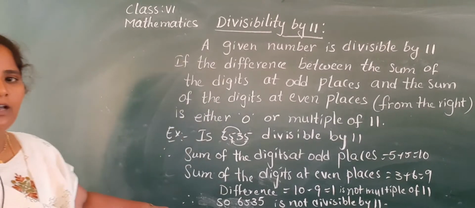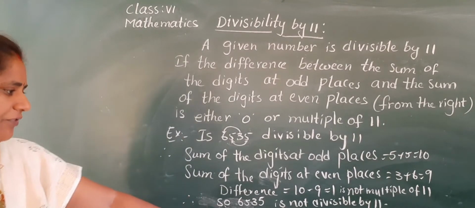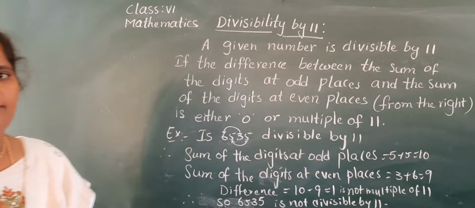Okay, can you see the board now? So 6535 is not divisible by 11.